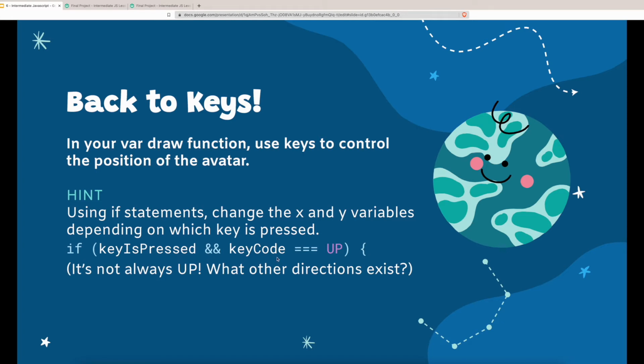This specifically checks to see if the up key is pressed, because you're checking if keyCode equals UP. However, you don't just only want to make your avatar move when the up key is pressed. Think about what other directions exist, and how you would make those changes using the x and y variables. Pause the video and try to implement movement, so when you press the arrow keys, your avatar will move accordingly.